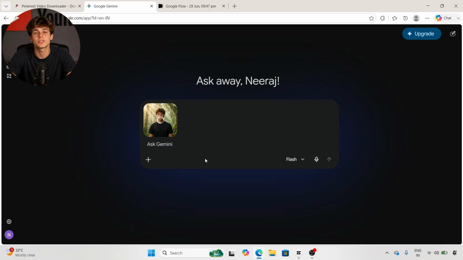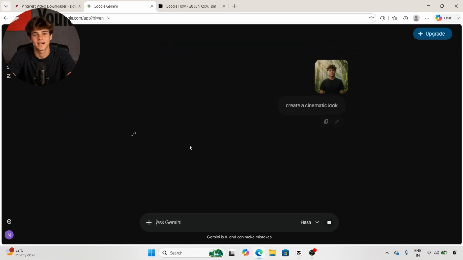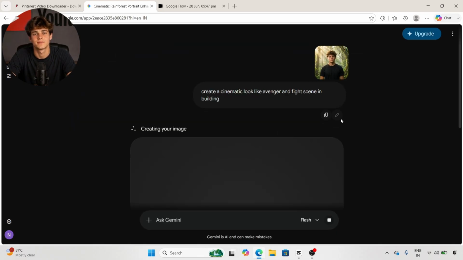Step 2. Generate cinematic AI images. Now that your avatar is ready, let's create some cinematic images. For this example, let's say I want my AI character to have a cinematic look. Instead of writing a complicated prompt myself, I simply use ChatGPT. I describe the style I want, and ChatGPT writes a detailed image prompt for me.